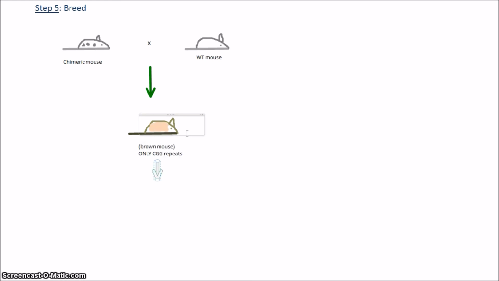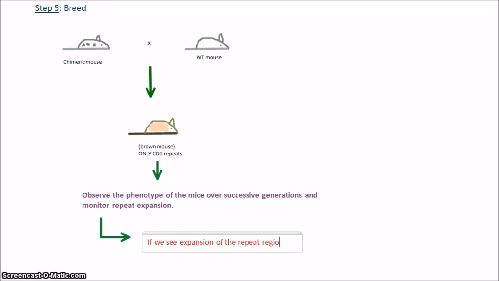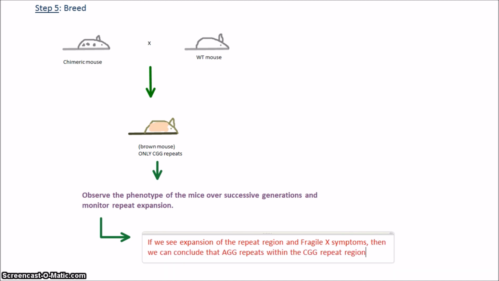Then we observe the phenotype of the mice over successive generations and monitor repeat expansion. If we see expansion of the repeat region and Fragile X symptoms, then we can conclude that AGG repeats within the CGG repeat region may confer instability.